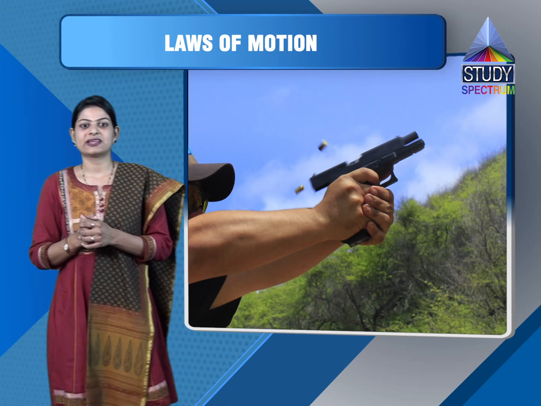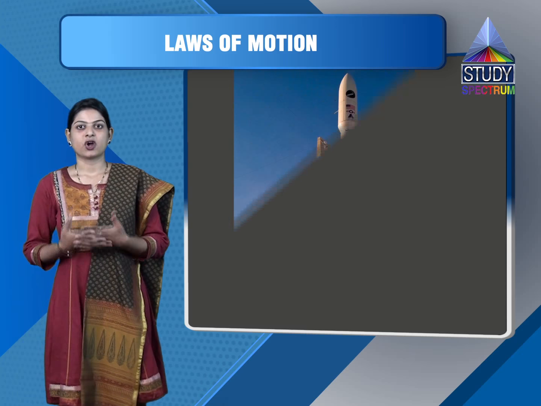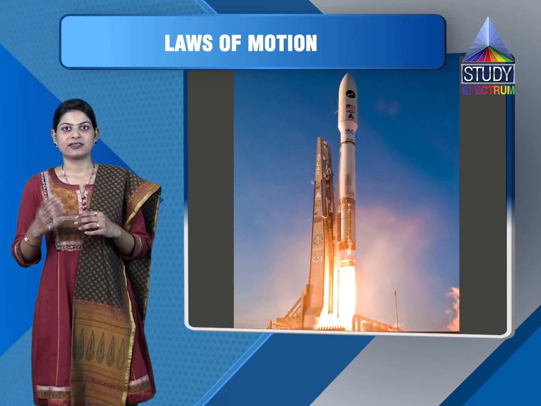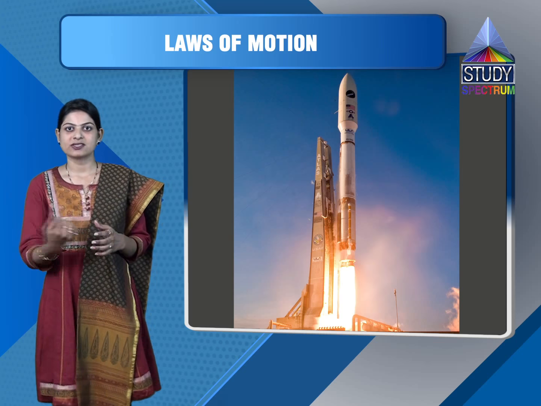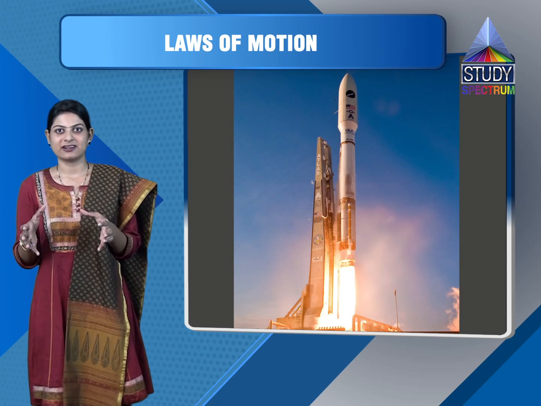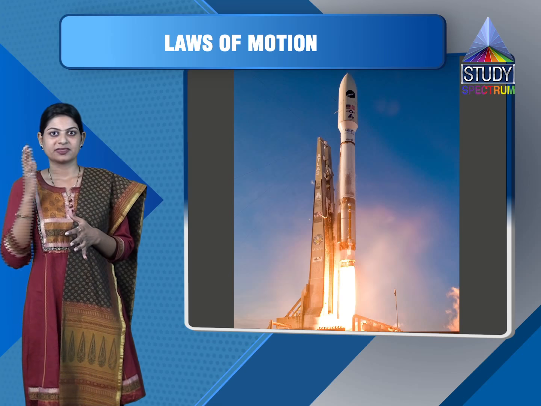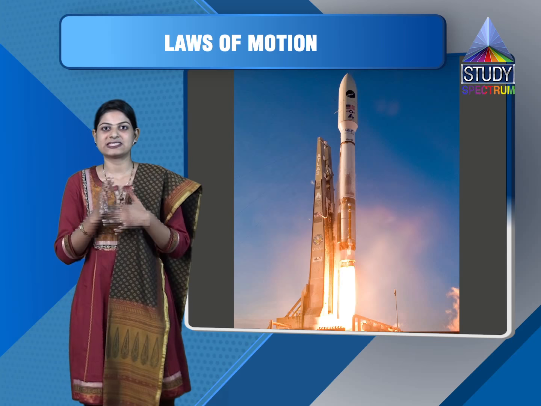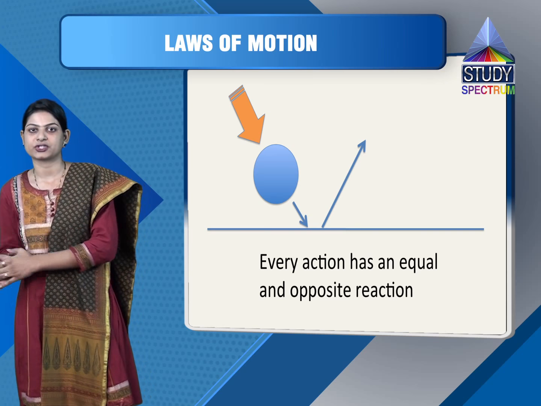The third example that we can see is a rocket. Whenever we have to launch a rocket in the upward direction, the bottom portion of the rocket, which consists of fuel, is ignited. Because of the chemical reaction in the bottom part of the rocket, it moves in the upward direction with a great force. These were the three examples to explain the third law given by Newton, which states that for every action there is an equal and opposite reaction.